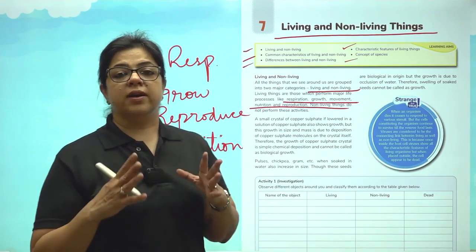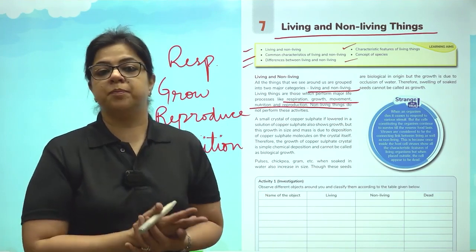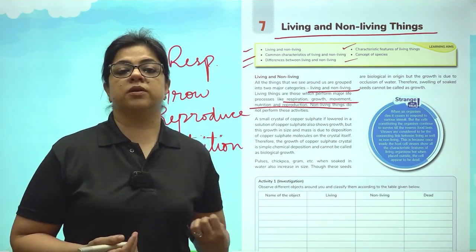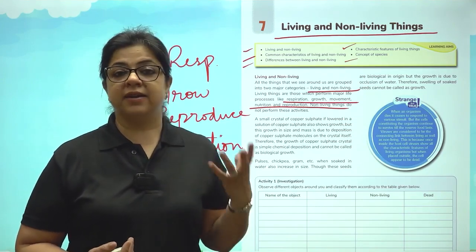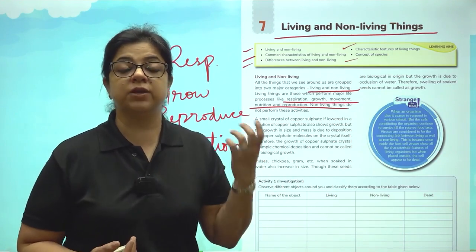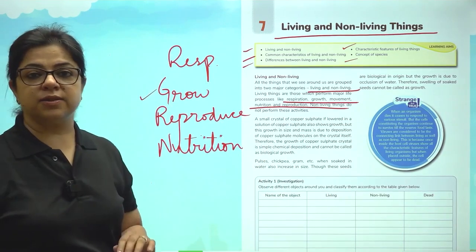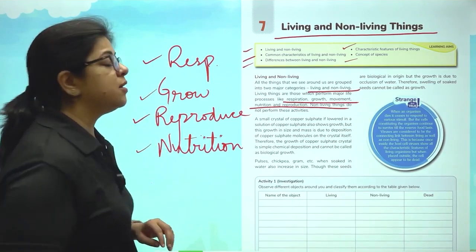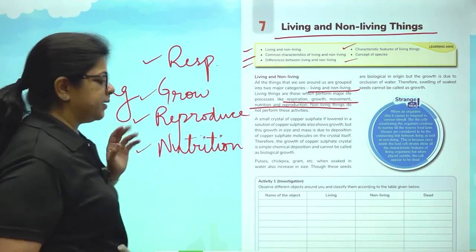Now children, there are things that just grow. For example, if you soak maybe chickpeas overnight, they are going to absorb water and they are going to grow in size. But will you call that a living thing? No, because it only fulfills one criteria here, not the others. So all those things that fulfill all these criteria will be known as a living thing.